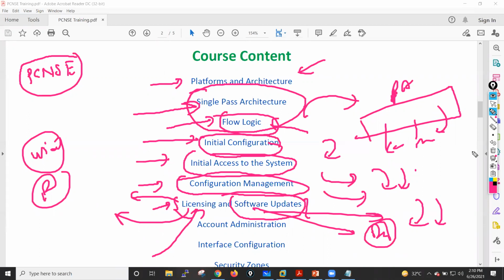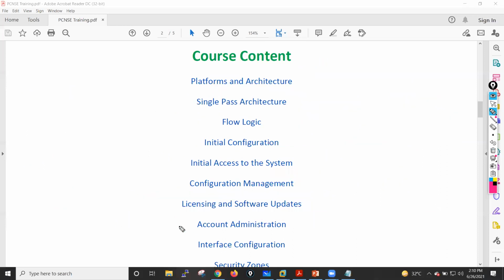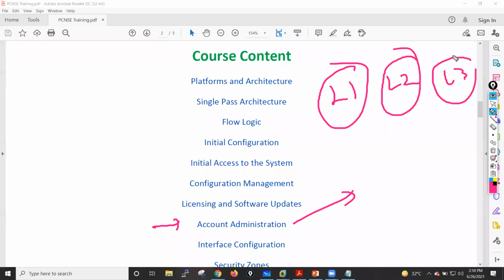When I complete these things, after that I will move towards account administration, where we will see how we can create different accounts on the basis of privilege, guys. Let's say we have L1 engineers, L2 engineers, L3 engineers. How we can control the access on our device, meaning in account administration I will see what the AAA properties are: authentication, authorization, and accounting. How we can configure all these things for the users, guys.